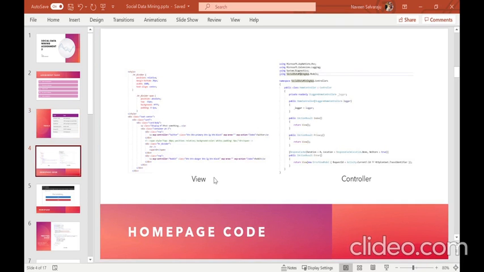So this is the code that I use to create my home page. Whenever the application starts, it will move to this home controller class, which will render the view of the home page. So this is the HTML content of the home page. The home page essentially has two buttons, Twitter and Reddit, which will render the Twitter and Reddit pages. I use a Bootstrap class to wrap the content of the home page into a box-like structure to give the home page a nice look.